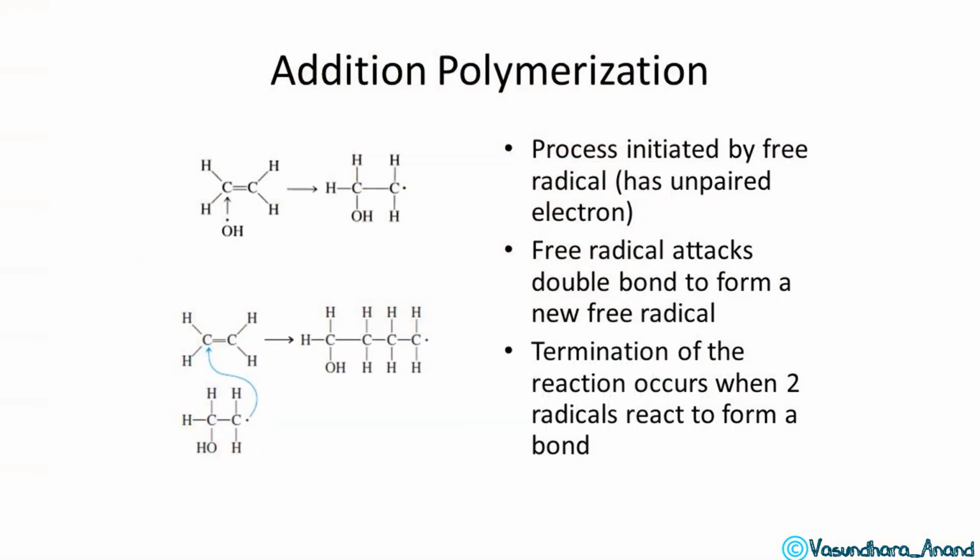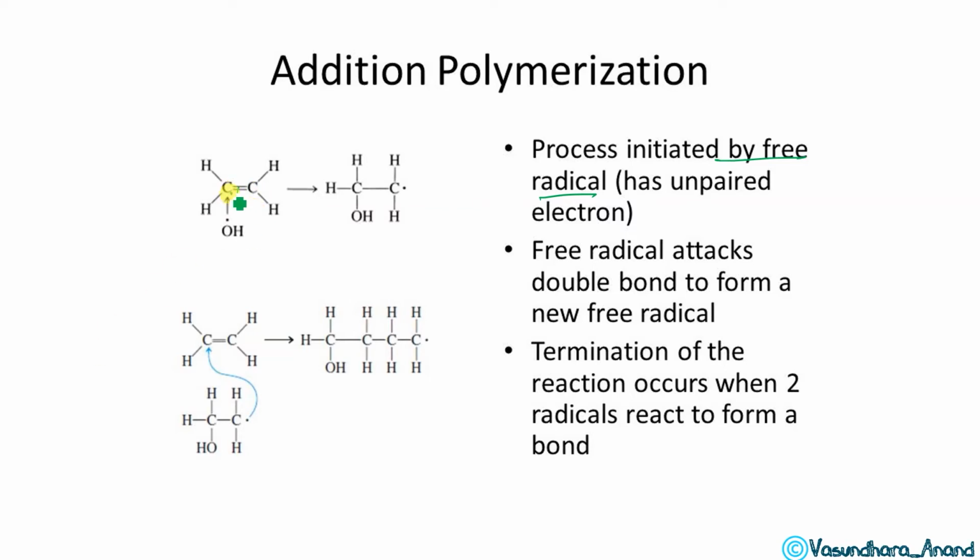Let's see the next thing, some more information about this. This is also addition polymerization. Here what will happen? A free radical mechanism. It is initiated by a free radical mechanism. The process is initiated by a free radical, which has an unpaired electron. That's why it is going to break on this side. So this bond will break on this side. Actually, what will happen? This bond undergoes homolytic cleavage.